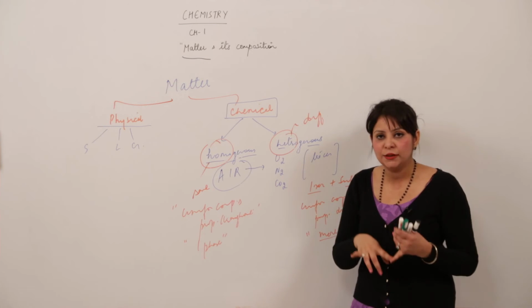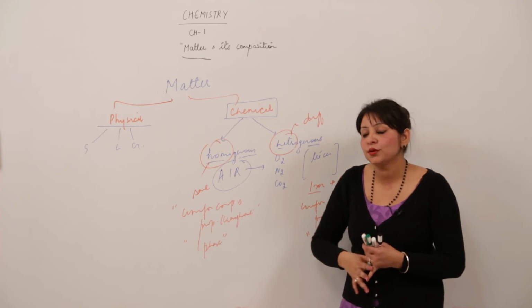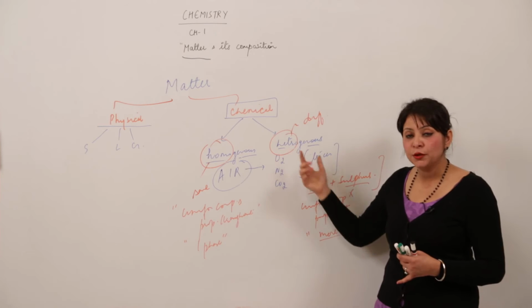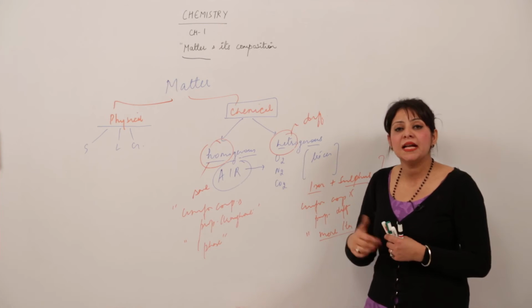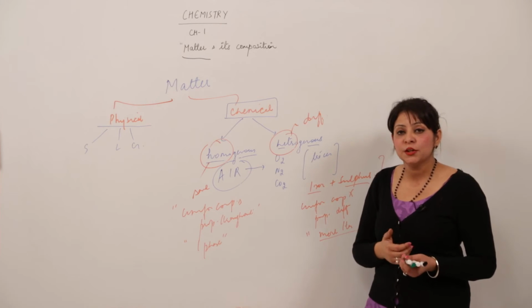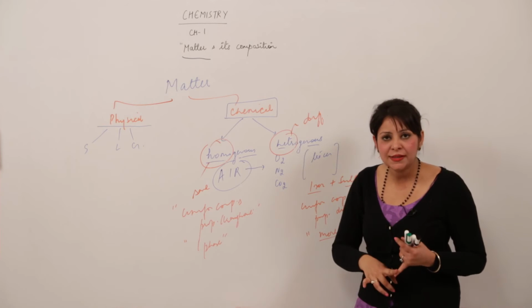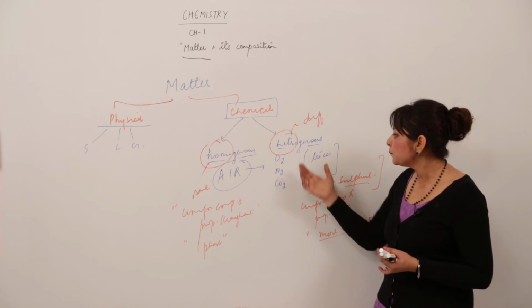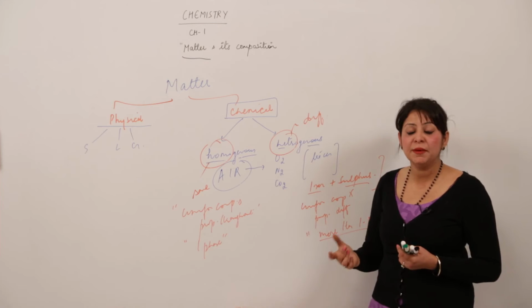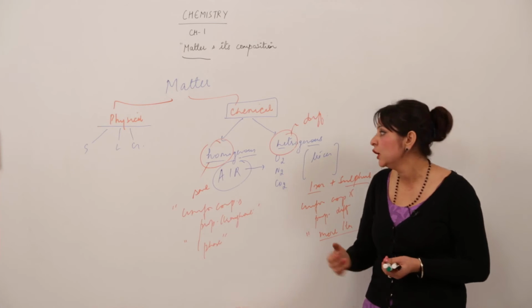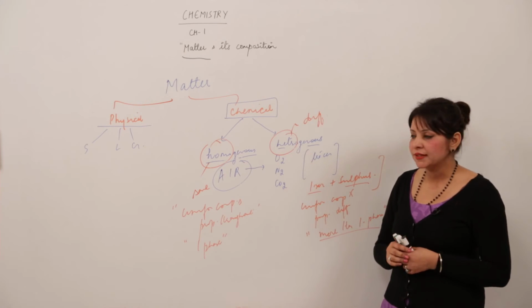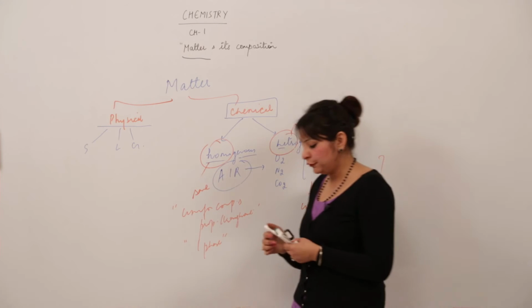You get to see sand also, you get to see water also. So that means it is heterogeneous, because water will show its own properties and sand will show its own properties. So that means the properties are not the same and the composition is not the same, and also you get to see more than one phase. So it is called heterogeneous. A few more examples I am putting up for you.